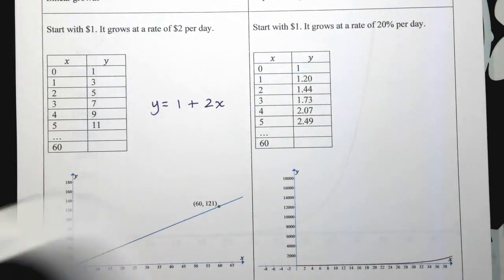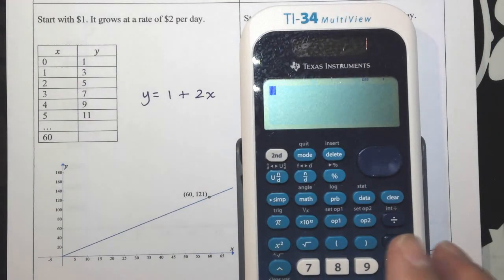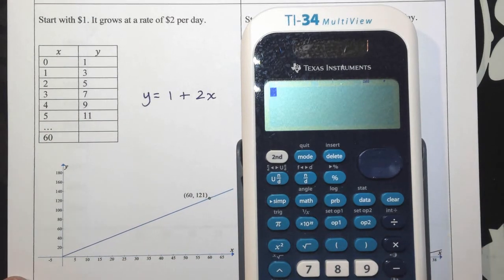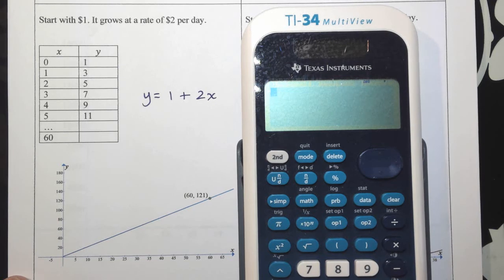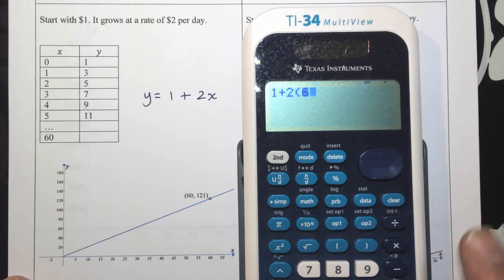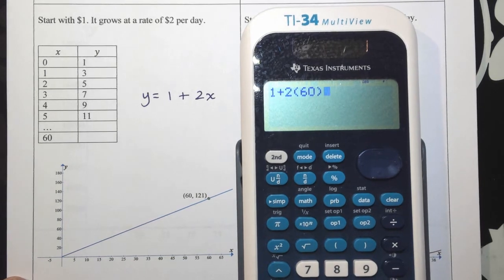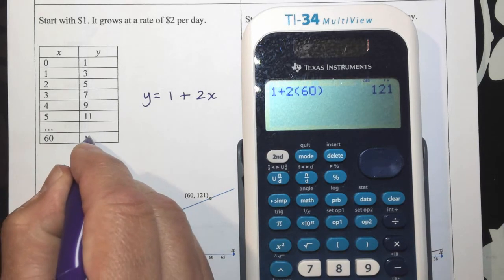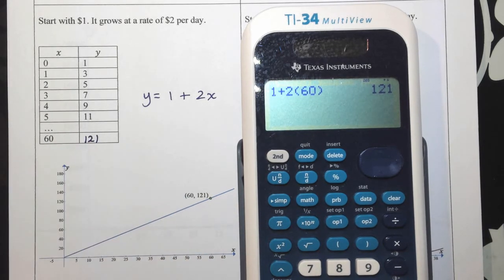So, by the way, if you don't have a calculator that is capable of doing multi-step calculations, let me know and I'll show you how to do it on a cell phone calculator. It's very cumbersome, but you can do it. 1 plus 2 times 60. On the 60th day, you will have $121. So after about 2 months, you have $121.